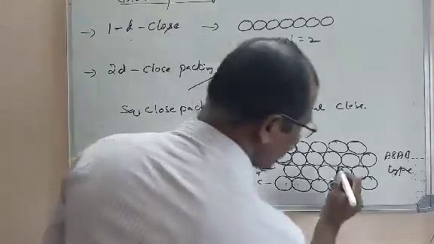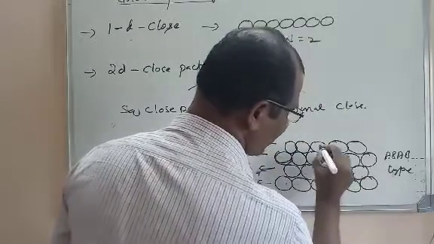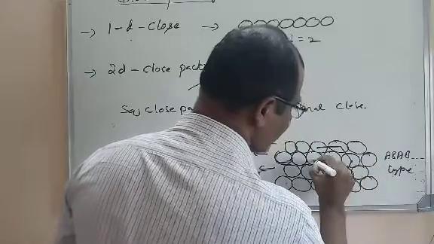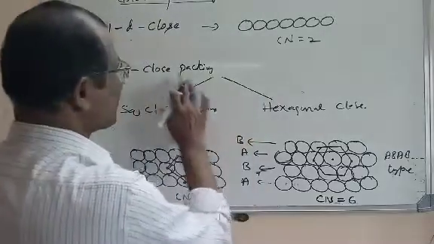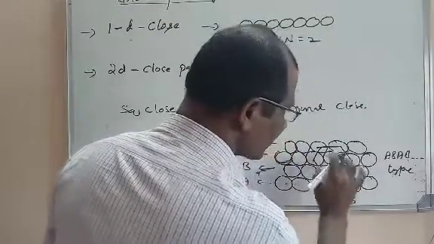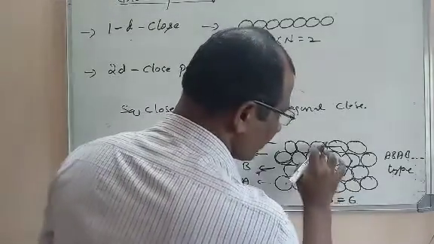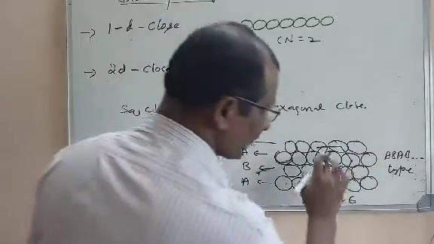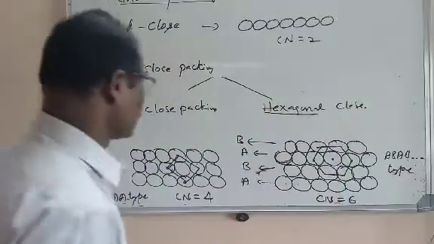Now, what is the coordination number here? You see here, each sphere is in contact with 6 other spheres. So already I had told you, 6 is the coordination number in 2-dimensional hexagonal close packing. Why? It is in contact with 6 other spheres. So there are 6 nearest neighbors. But when you join the centers of these nearest neighbors, we get a hexagon. That is why it is called a hexagonal close packing.